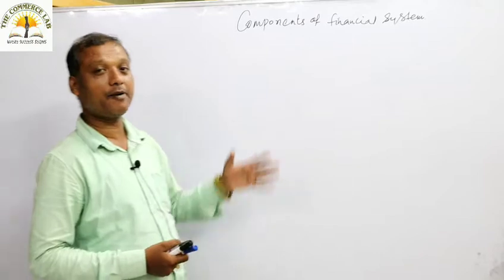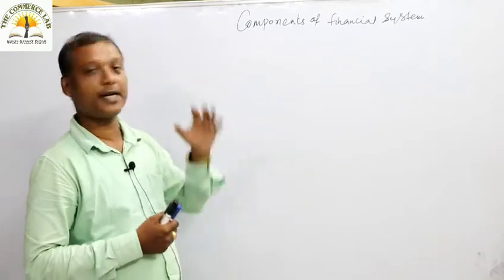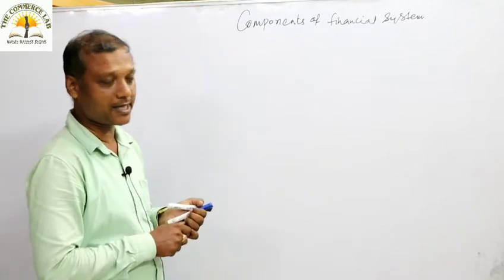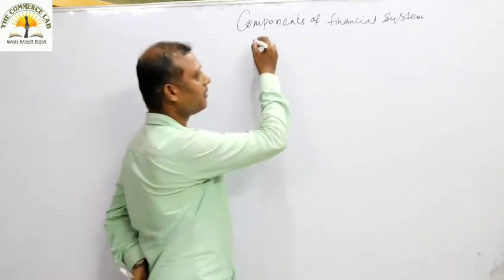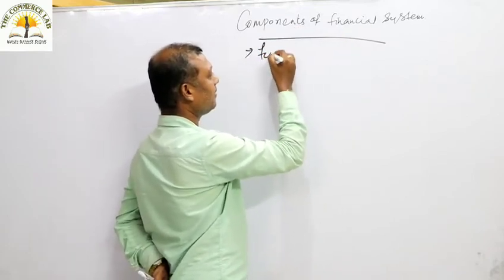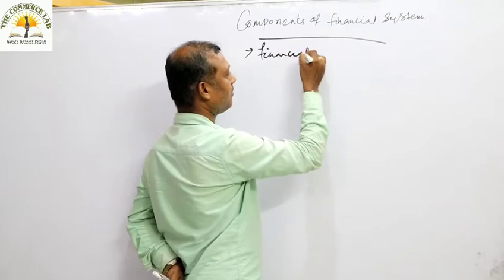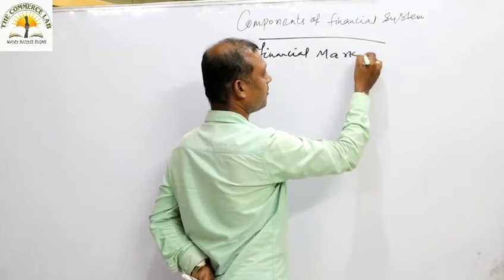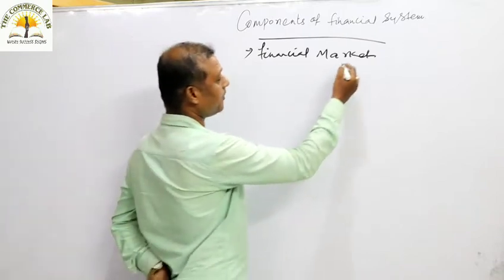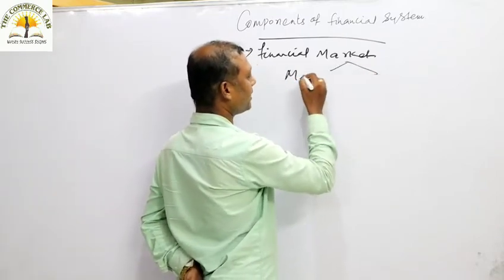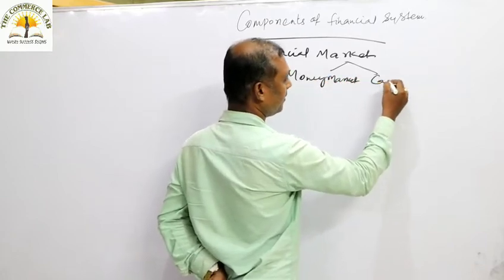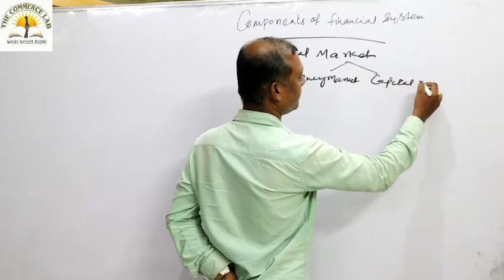Students, continuing our discussions about the components of the financial system. We have already discussed the main component of the financial system, your financial market. Under financial market we have divided the market in two parts. One will be your money market and the second will be your capital market.